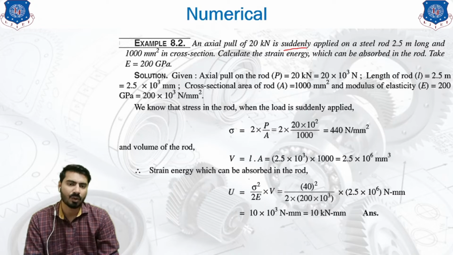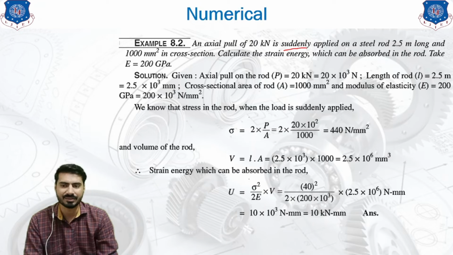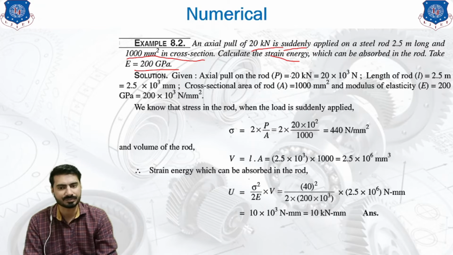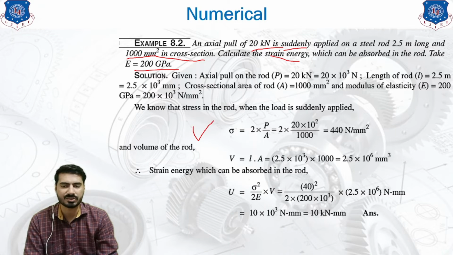That's why, on the steel rod of 2.5 meter length and 100 mm square in cross section, we have to consider the 20 kilonewton as the sudden load. Calculate the strain energy which can be absorbed by the rod, and take the Young's modulus as 200 gigapascal. Now we have all the data. The first thing that we are going to do is to find out the stress.